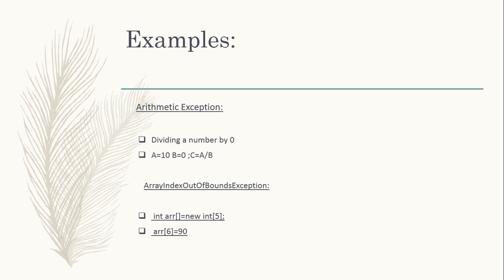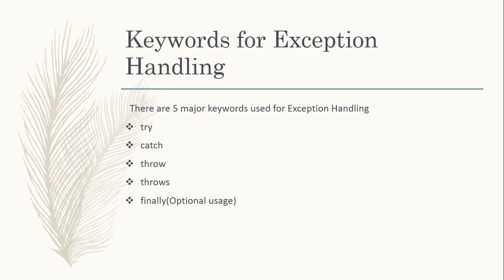Next will be array index out of bounds exception. We are initializing the array with size 5, and in the 6th array location we are inserting the value 90, which is not possible because the array size that has been defined is 5. So this leads to an out of bound exception, and the exception name is array index out of bounds exception.